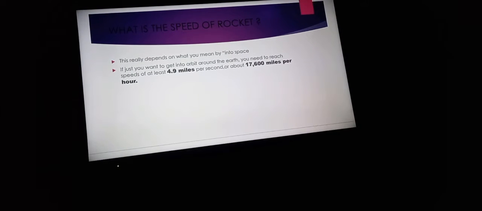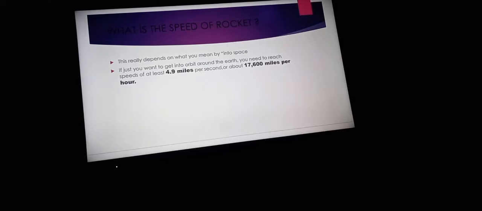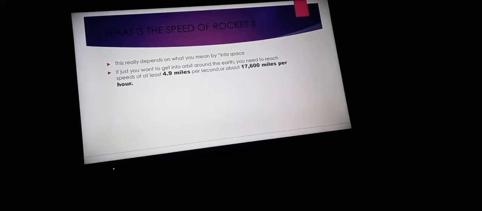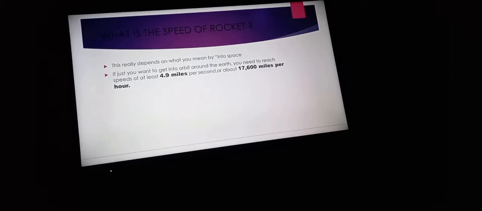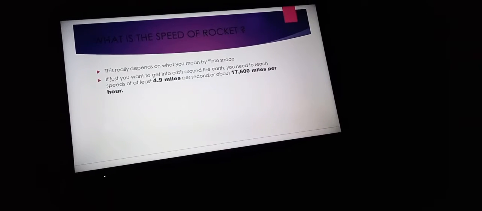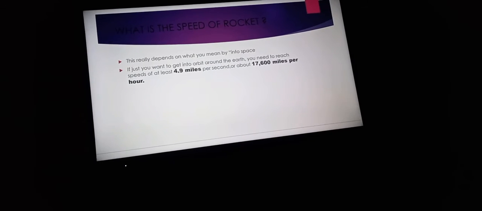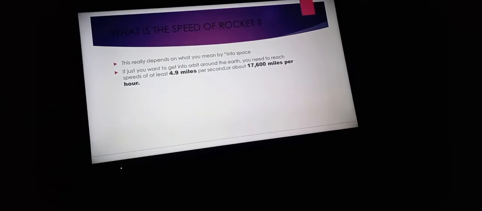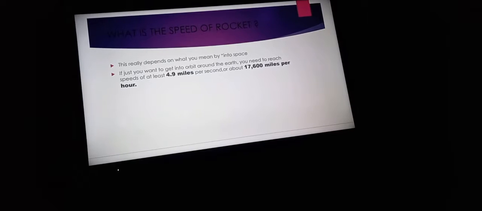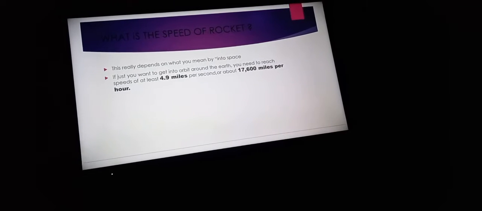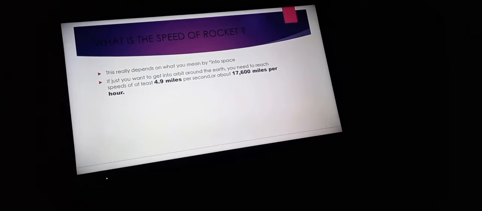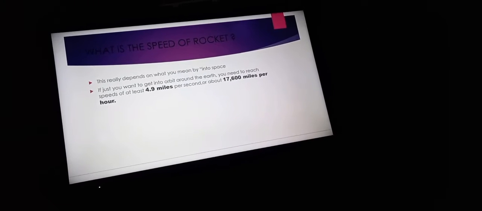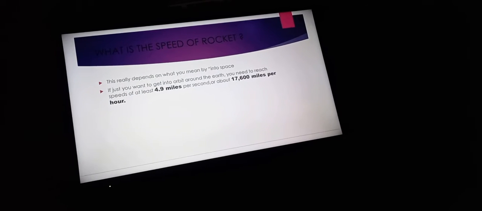So what is the speed of the rocket? This really depends on what you mean. If you just want to get into orbit, you need a speed of at least 4.9 miles per second, or about 17,600 miles per hour.